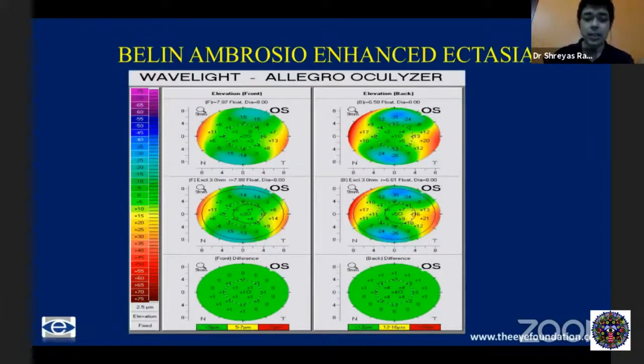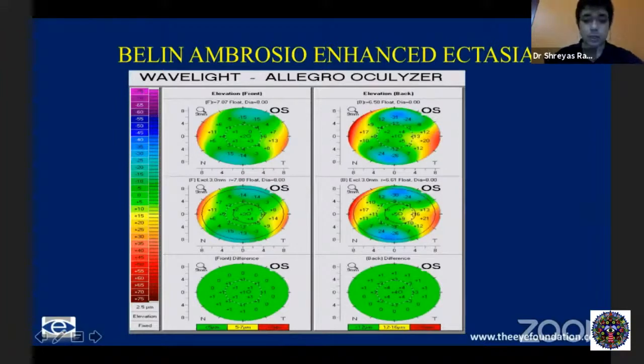Everywhere, wherever you see green, it's normal. When you see yellow, that is 5 to 7 in the anterior or 12 to 16 in the posterior. That is the difference between the regular best fit sphere and enhanced best fit sphere. That is yellow. And something when you see in red, it's again a red flag sign, and something you need to be careful about.